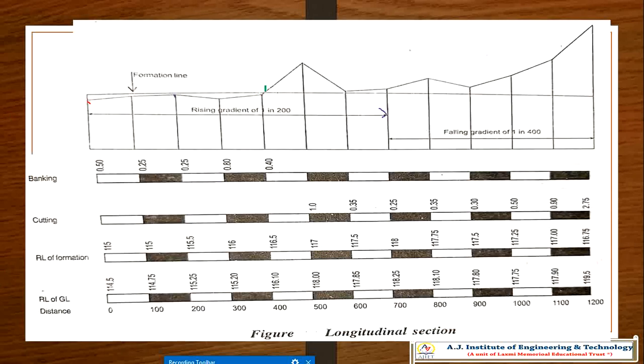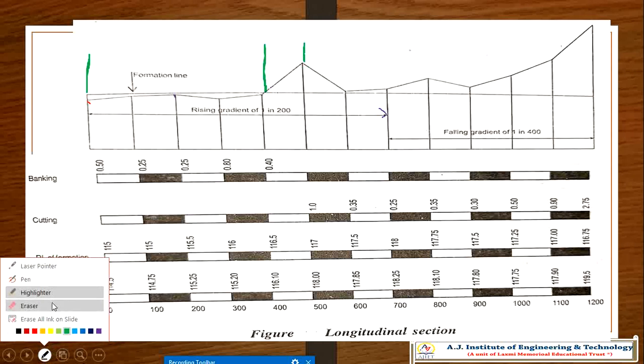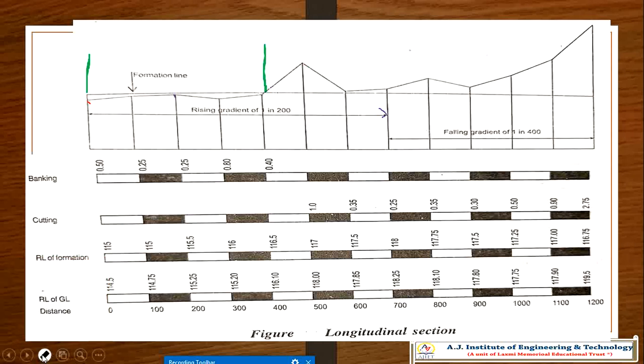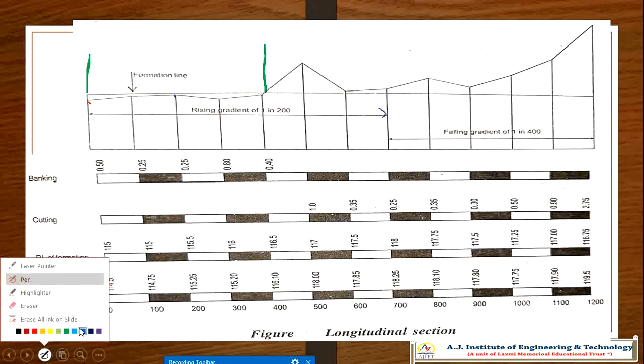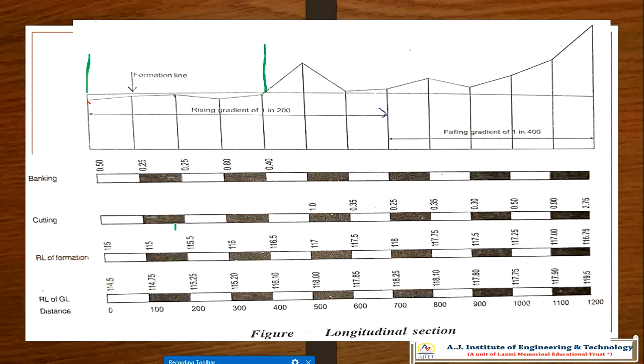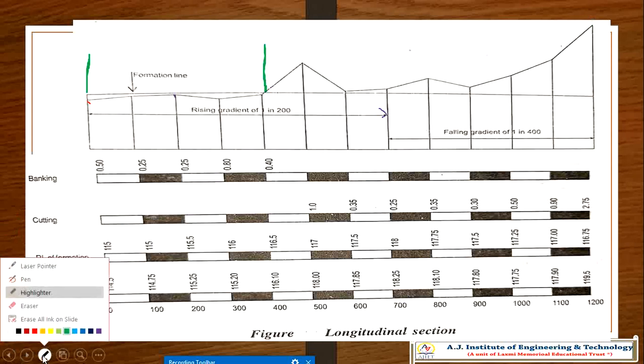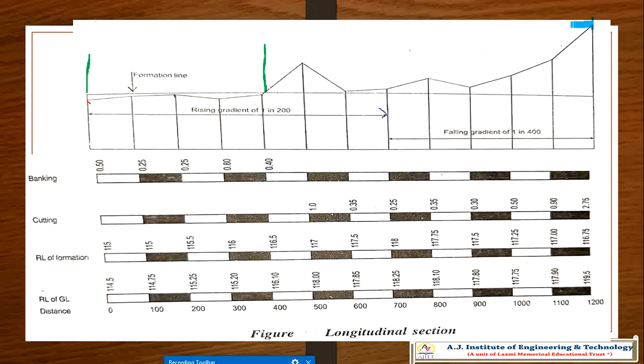Till here, see, till here it is filling. So 400 plus x, and from here again, if I concentrate from here, see, this is 400.